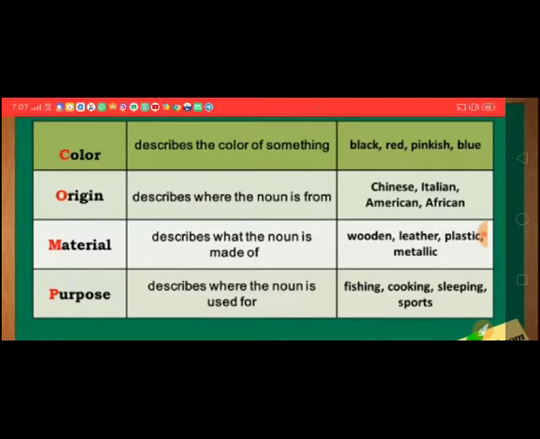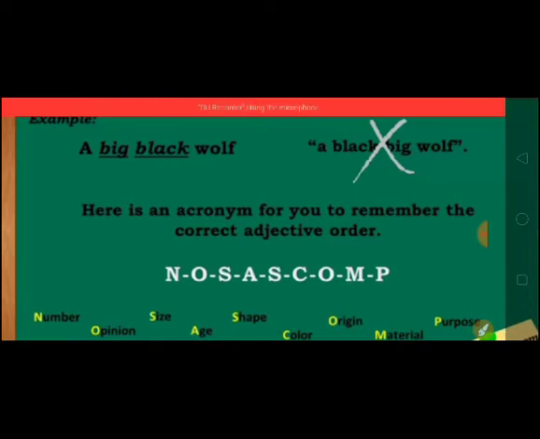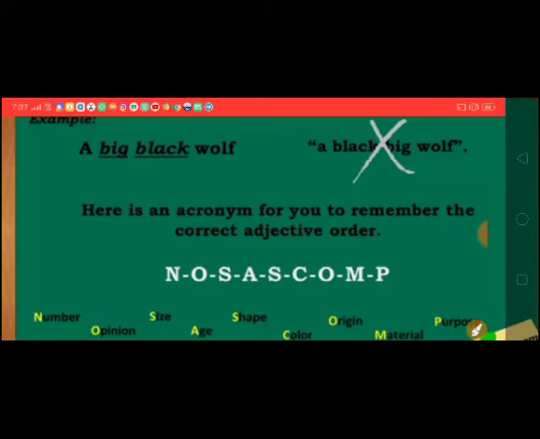Understood, dear children? This is really going to help you, so keep all these things in your mind. The most prominent thing is that you have to remember the acronym, NOSASCOMP. Acronym means the first letters of the words from which we have made this new word.